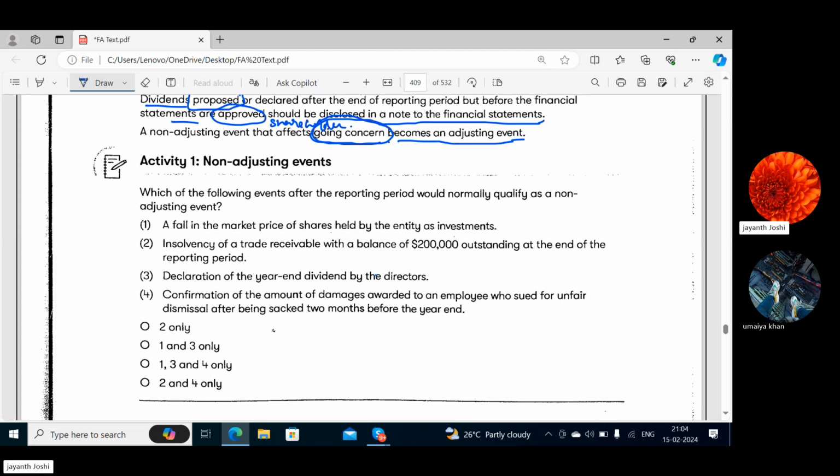Next, insolvency of a trade receivable with a balance of 200,000 outstanding.